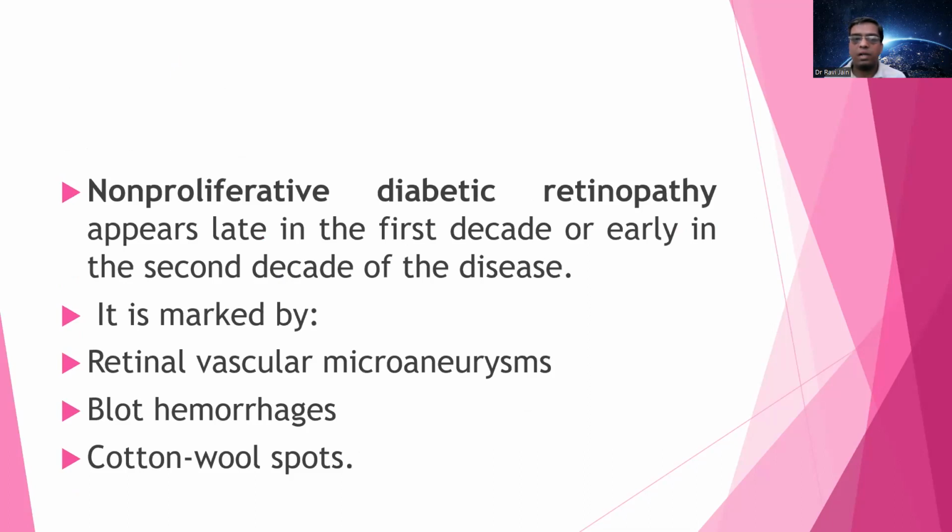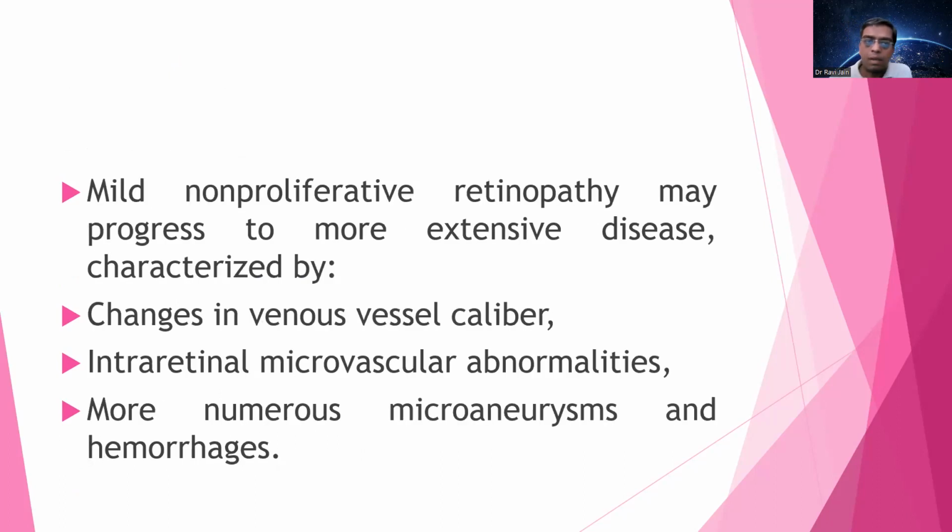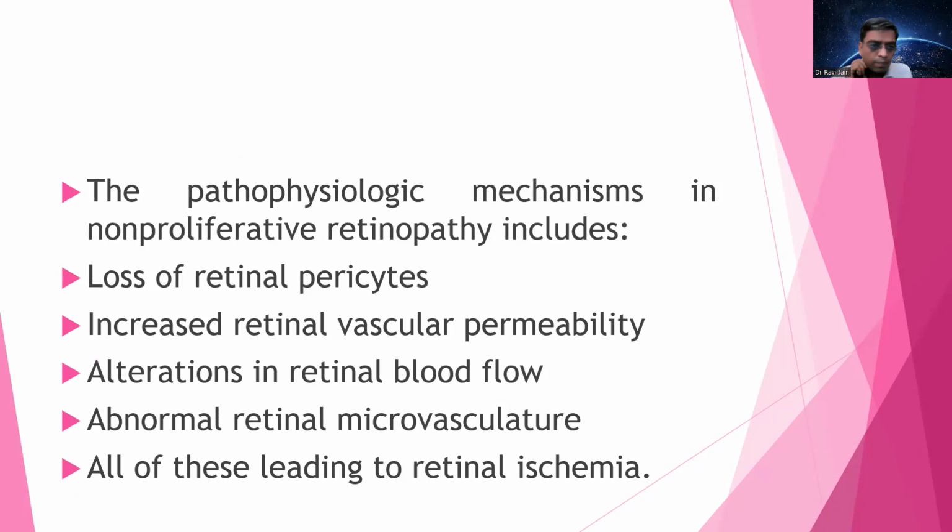The non-proliferative diabetic retinopathy appears late in the first decade and early in the second decade of the disease. It is marked by retinal vascular microaneurysm, blot hemorrhages, and cotton wool spots. Mild non-proliferative retinopathy may progress into more extensive disease that is characterized by changes in the venous vessel caliber, intraretinal microvascular abnormalities, and more numerous microaneurysm and hemorrhages. The pathophysiological mechanism in non-proliferative retinopathy includes loss of retinal pericytes, increased retinal vascular permeability, alteration of the retinal blood flow, abnormal retinal microvasculature, and all of these leading to retinal ischemia.